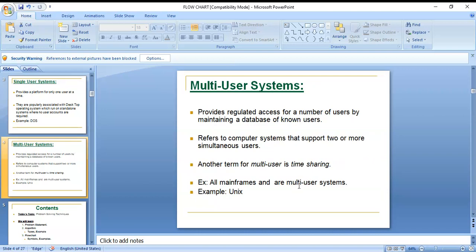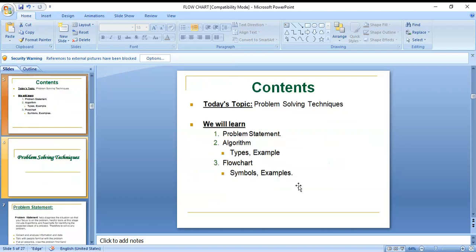And multi-user systems provide regulated access for a number of users by maintaining a database of known users. Okay, it refers to computer systems that support two or more simultaneous users. Another term for multi-user is time sharing. All mainframes are multi-user systems. Okay, and Unix also.